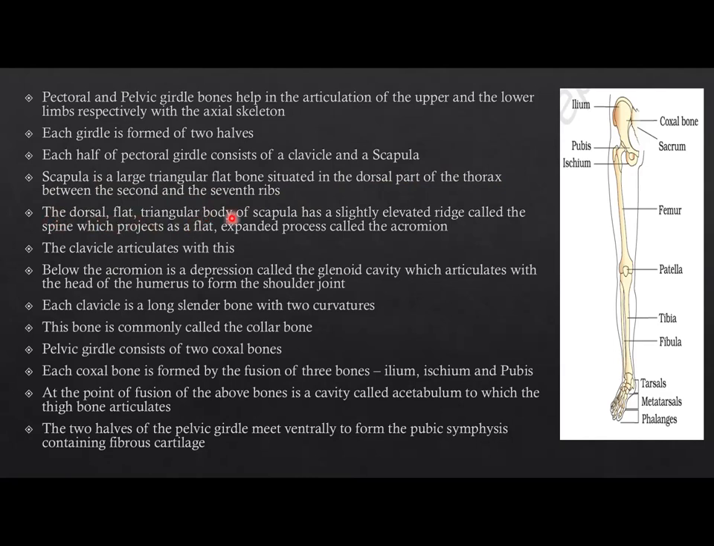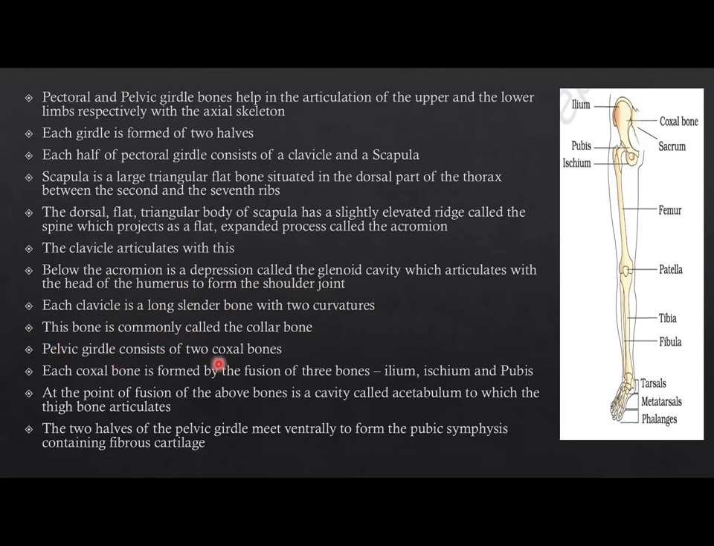The dorsal flat triangular body of scapula has a slightly elevated ridge called the spine, which projects as a flat expanded process called acromion. The clavicle articulates with this. Behind the acromion is a depression called the glenoid cavity, which articulates with the head of the humerus to form the shoulder joint. Each clavicle is a long, slender bone with two curvatures. This bone is commonly called the collarbone.